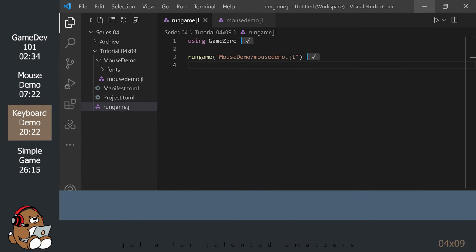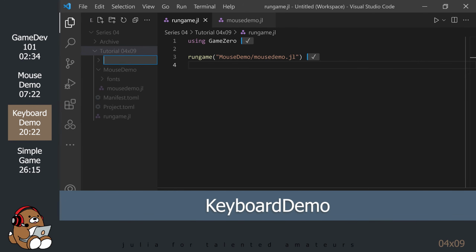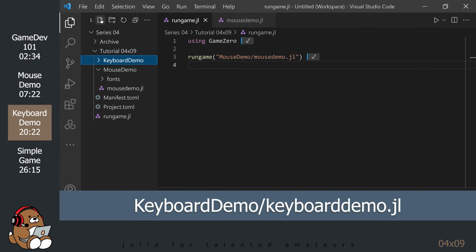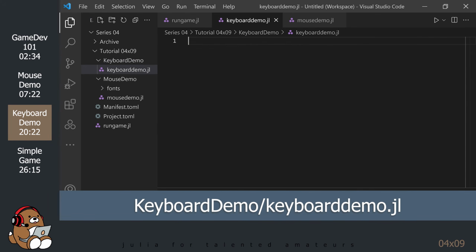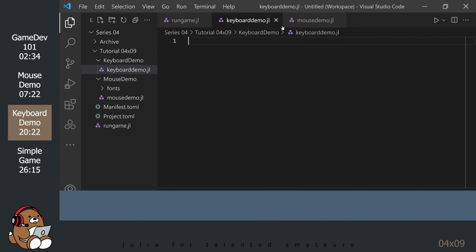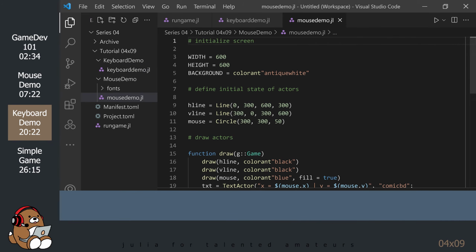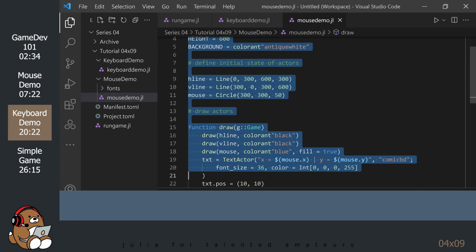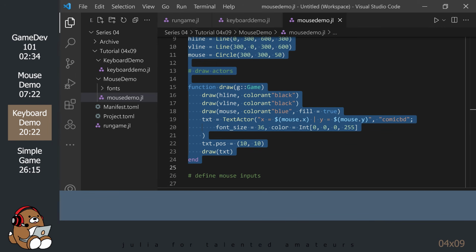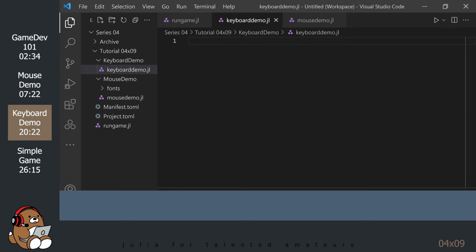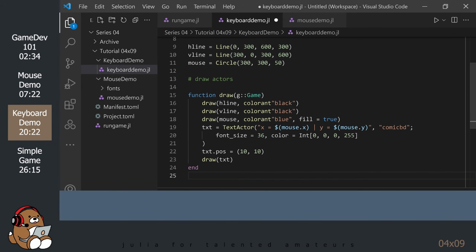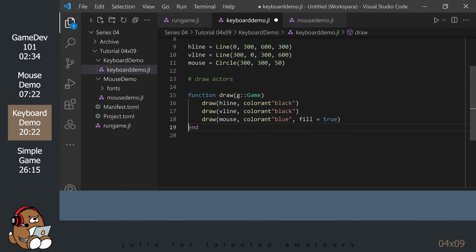For this section, keep all of your files open. In your tutorial folder, create a new folder called Keyboard Demo. Inside the Keyboard Demo folder, create a new file called keyboarddemo.jl. For this keyboard demo, let's start by copying and pasting the code for the mouse demo, with the exception of the code for the mouse instructions. Now delete rows 19 through 23 for the text.